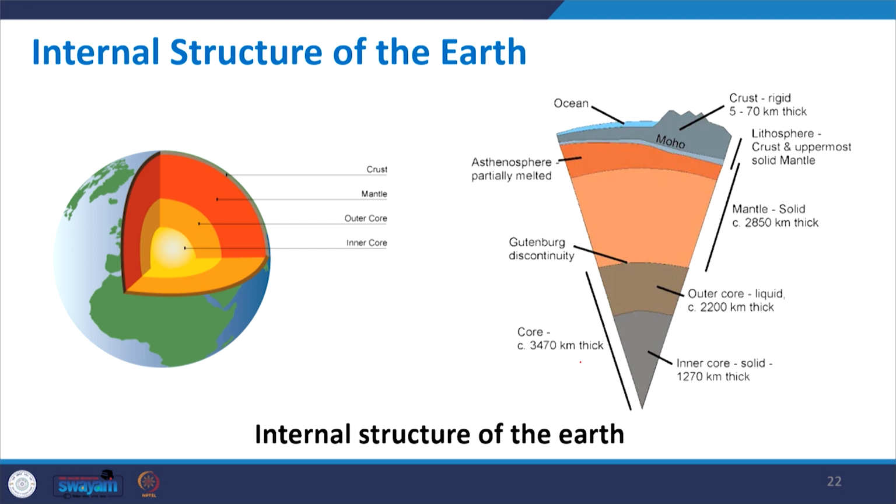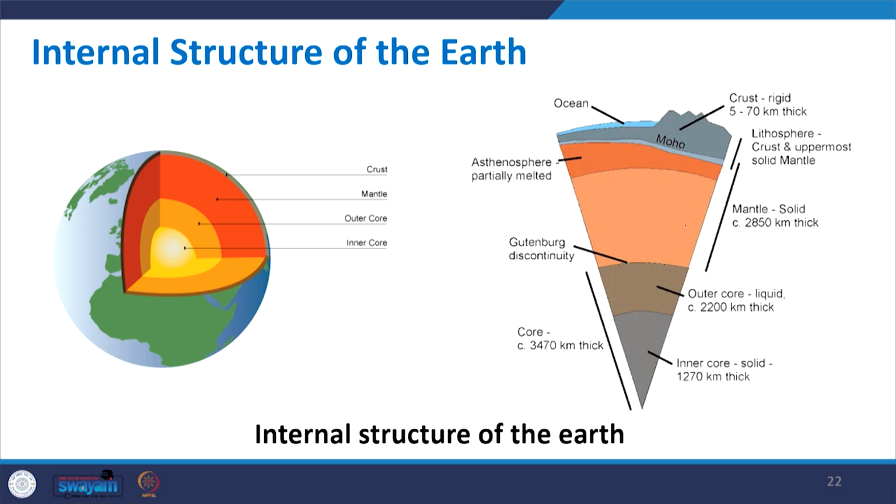For example, the inner core and outer core together consist of the major part of the earth, which goes about 3470 kilometers. That is more than 50%, because the radius of the earth is around 6200 something. Out of this core, the inner core is about 1270 kilometers thick, while the outer core is 2200 kilometers thick. Between the outer core and mantle there is a discontinuity boundary, which is called the Gutenberg discontinuity, which we are going to discuss further.